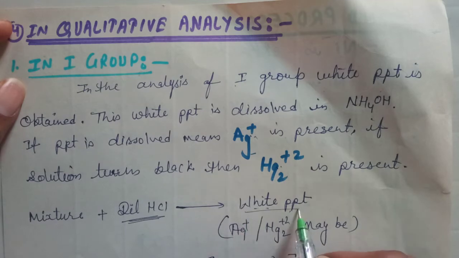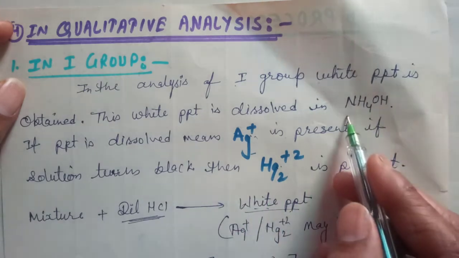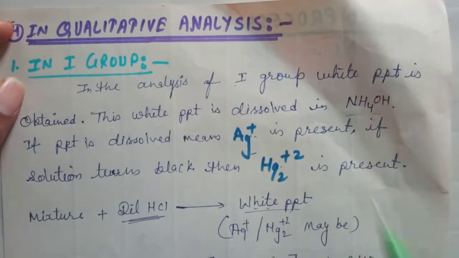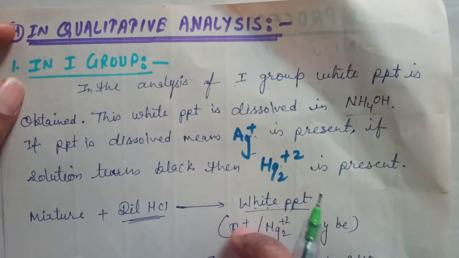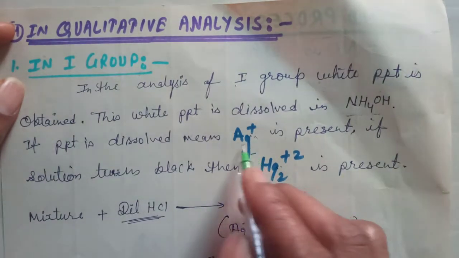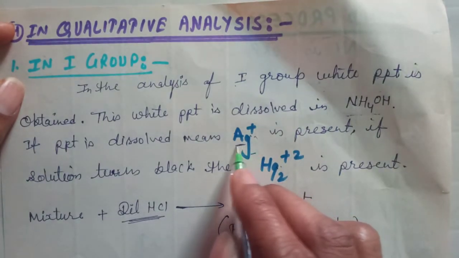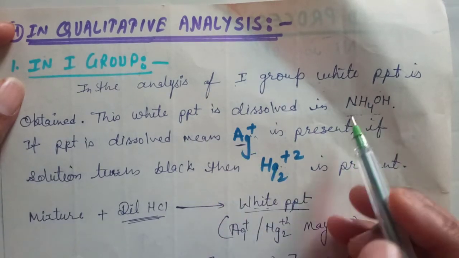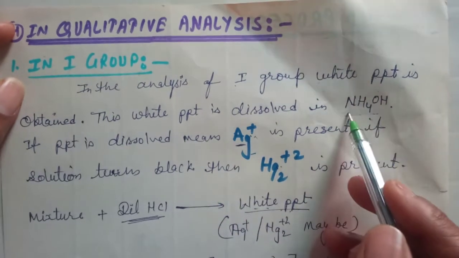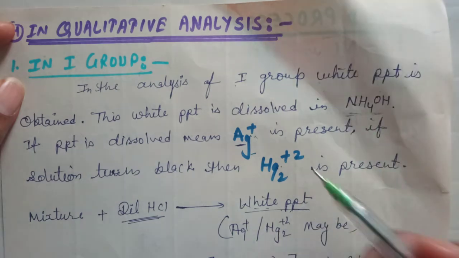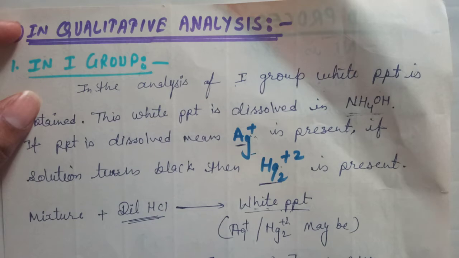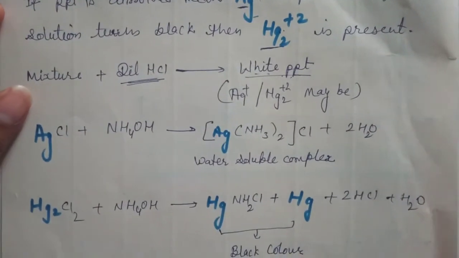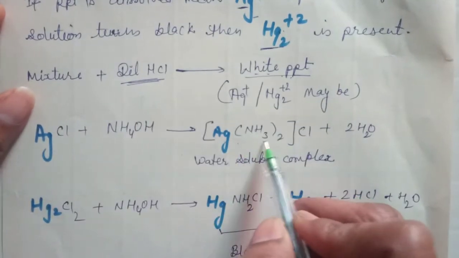Now this white PPT is dissolved in ammonium hydroxide. If this white PPT is dissolved completely in ammonium hydroxide, it means the PPT is of AgCl, meaning Ag+ ions are present. While if the white PPT reacts with NH4OH and turns black, it means Hg2 2+ ions are present. Reaction: AgCl plus NH4OH gives [Ag(NH3)2]Cl.